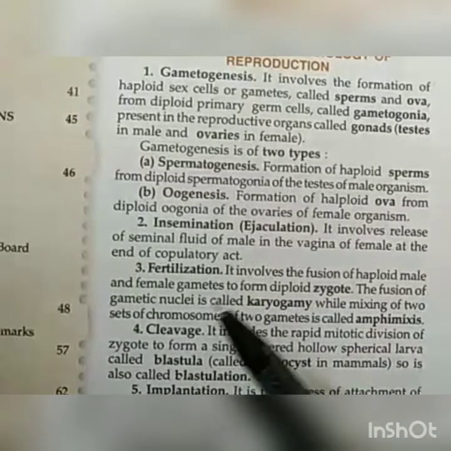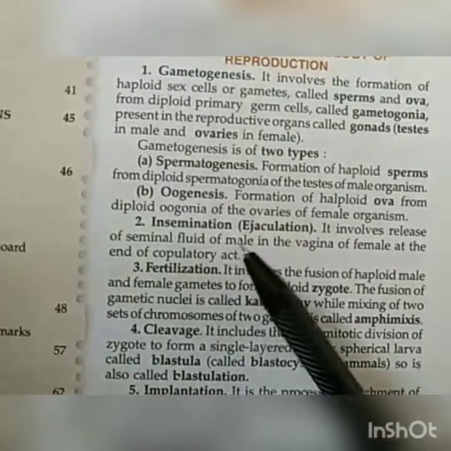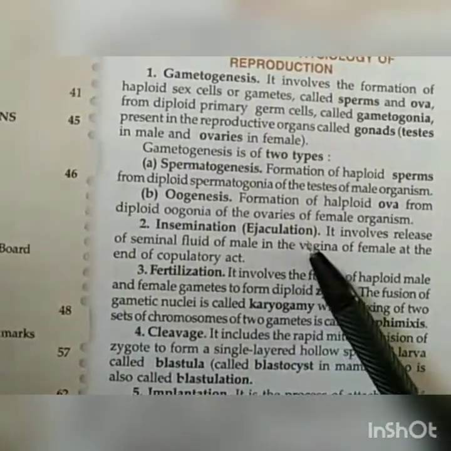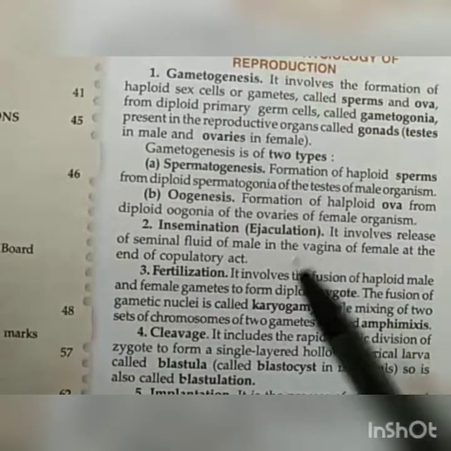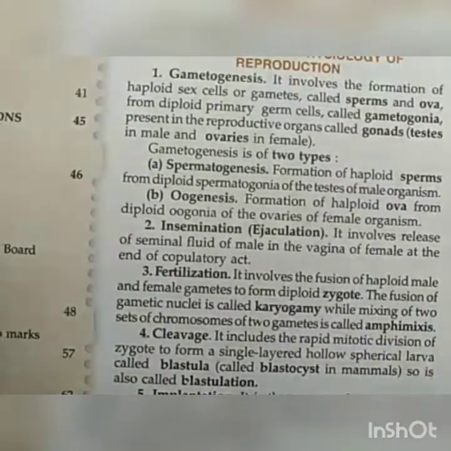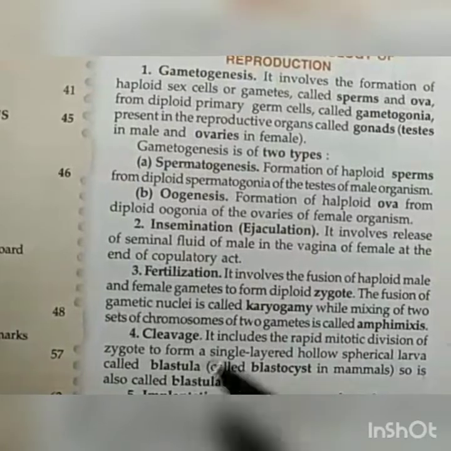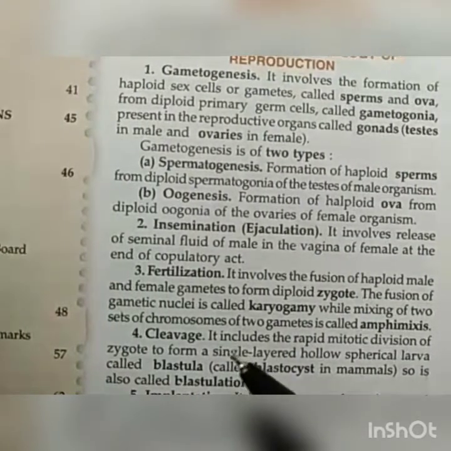Okay. The second term is insemination or ejaculation. Insemination means that you have to inseminate, means add the seminal fluid inside the genitalia of a female.